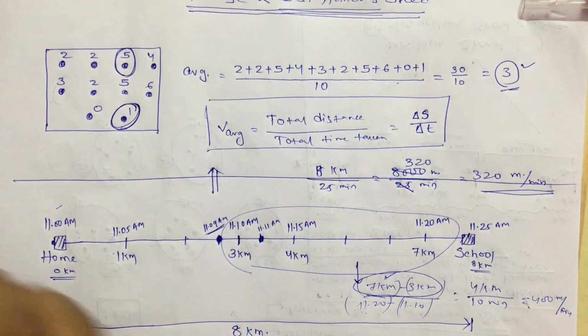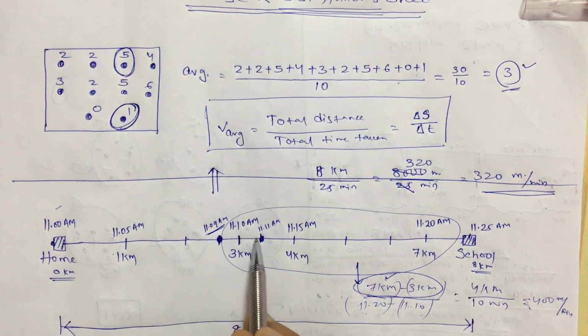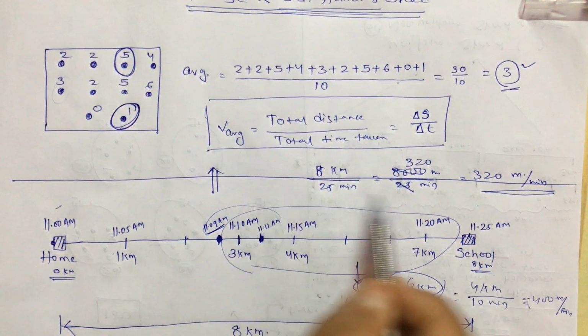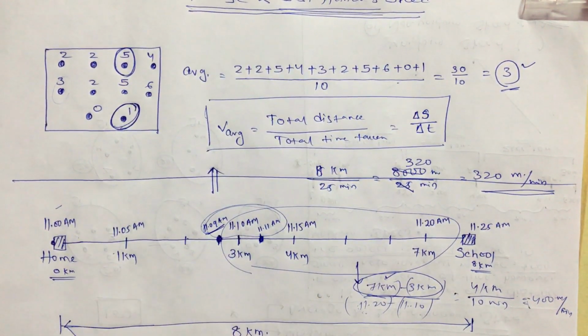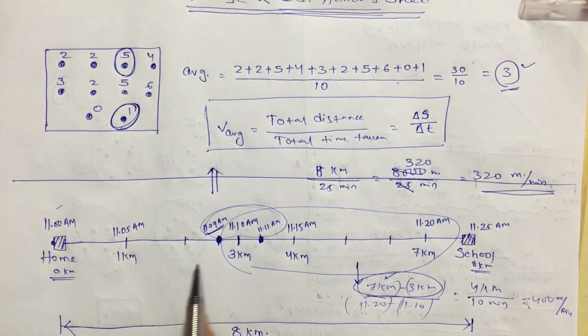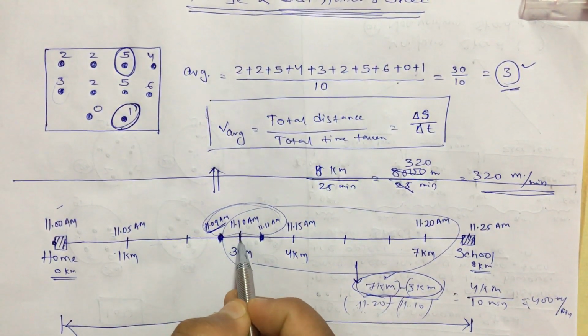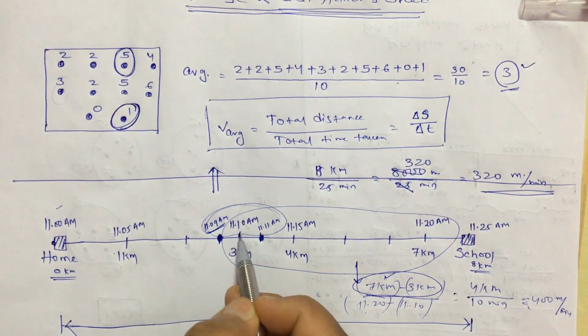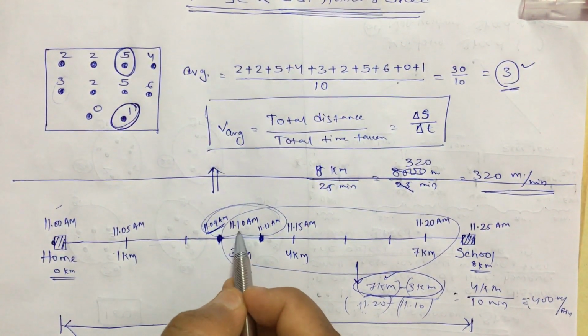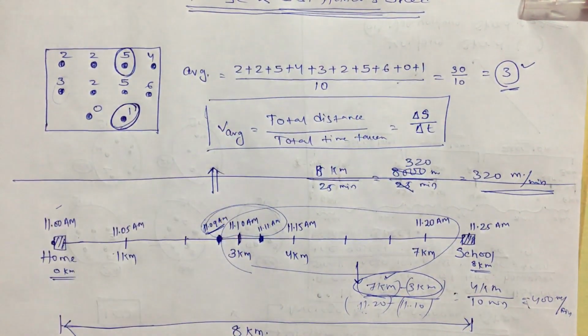Now if we find the average between these two time intervals, although it will not be exactly the value at 11:10, it will be nearby some value of the speed which the object had at 11:10 am.